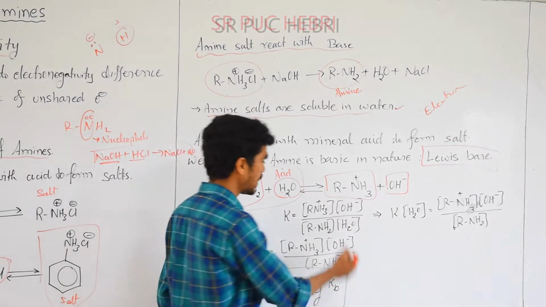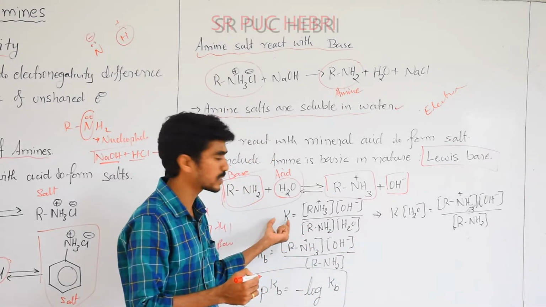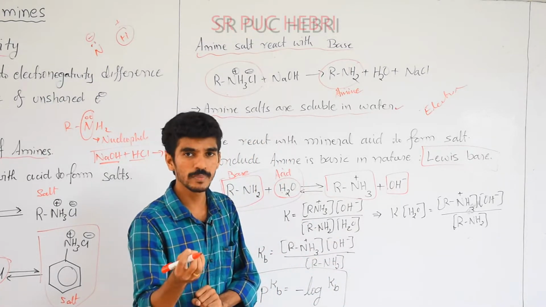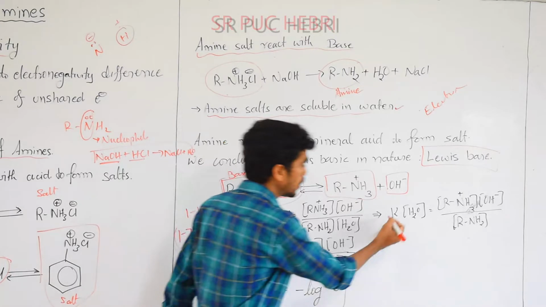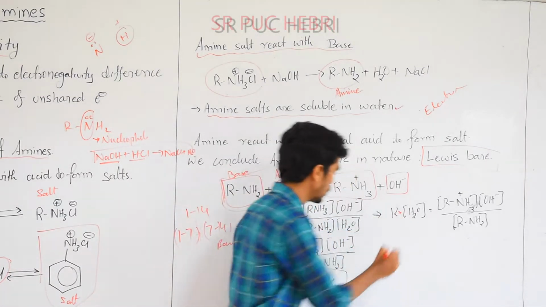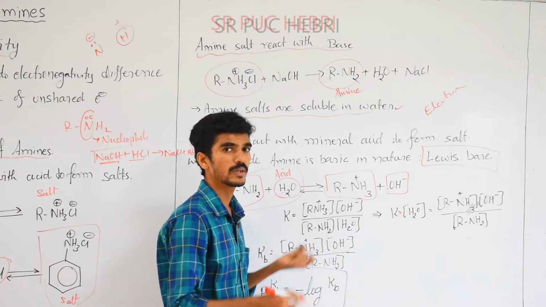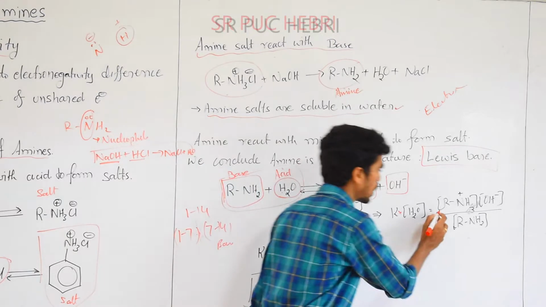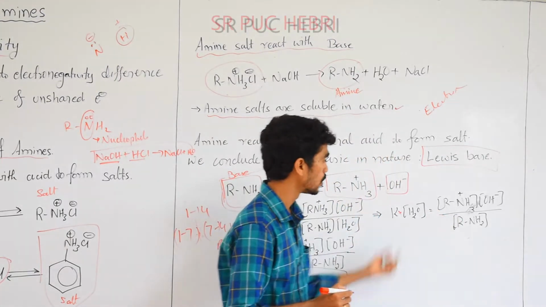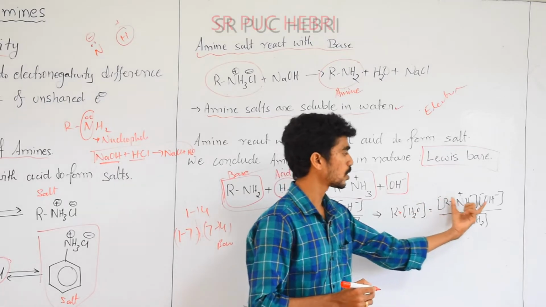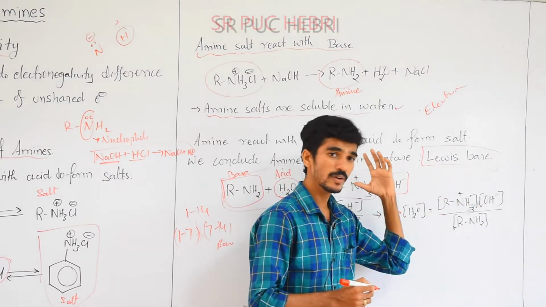K is an equilibrium constant. From this we can get the acid base pH values. Here we can rearrange this equation: K into the denominator part, bring it over, because the water concentration, in an aqueous medium, can be taken as 1. So K into concentration of H2O is equal to concentration of product by concentration of reactant.